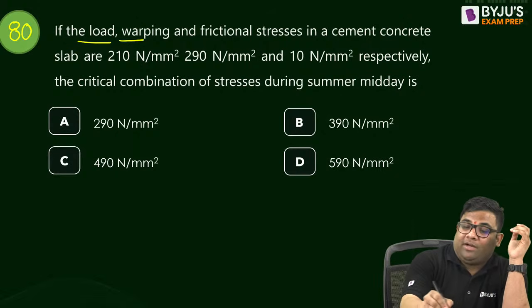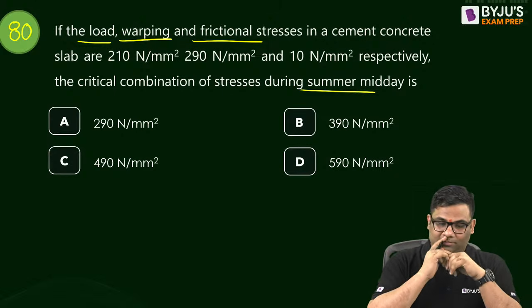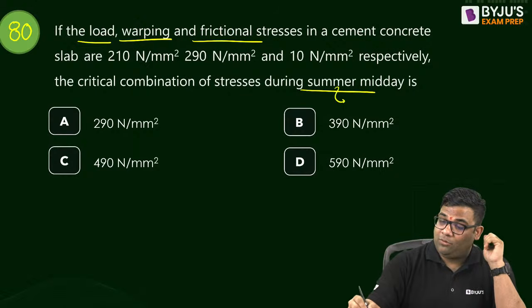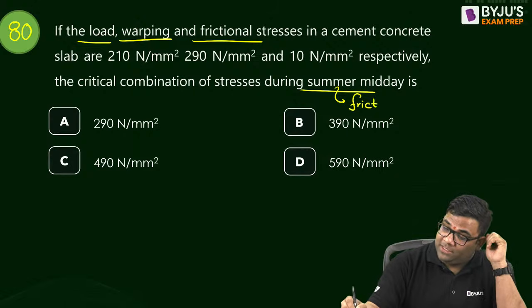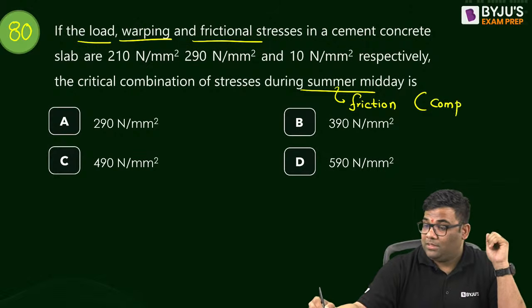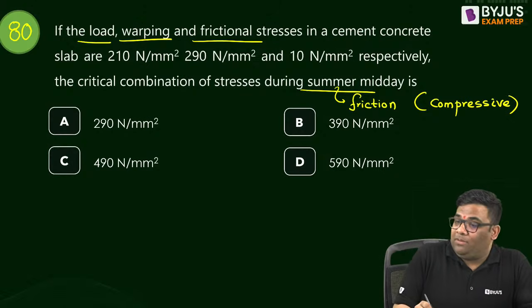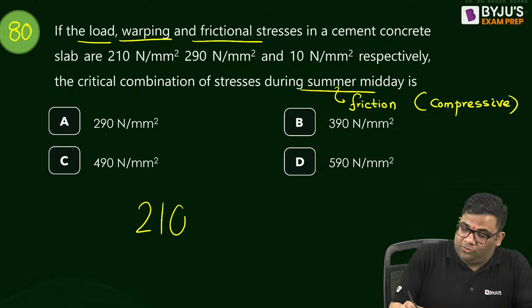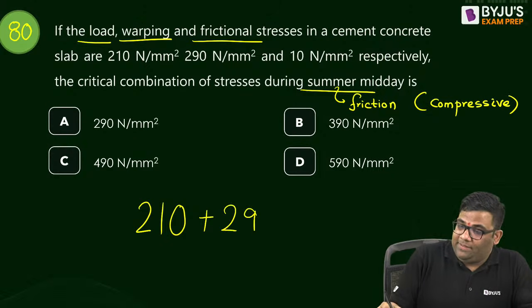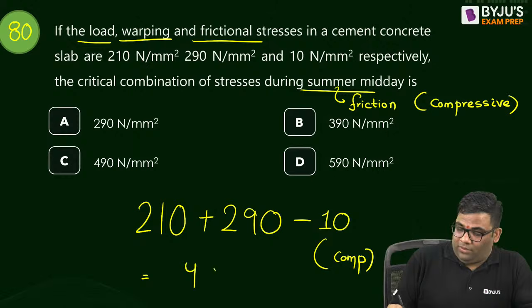Load stress is given, warping stress is given, frictional stress is given, and it is summer. Summer means what will happen to friction? I have told earlier, summer means friction will be compressive. I have already discussed that, right? Compressive means you have to subtract. So net tension will be how much? 210 load stress, warping stress is 290, but the frictional stress is negative because this is compressive. That is equal to 490.